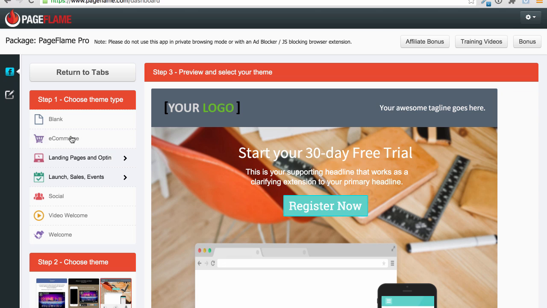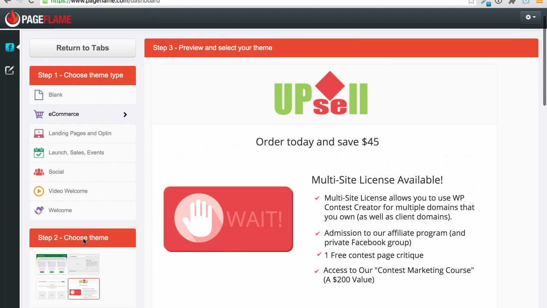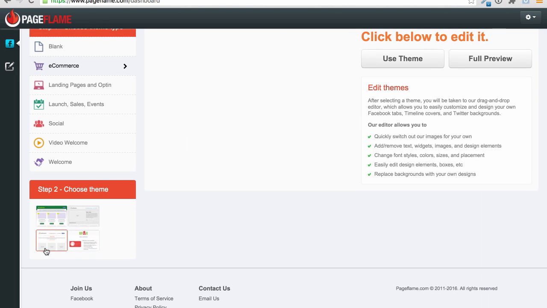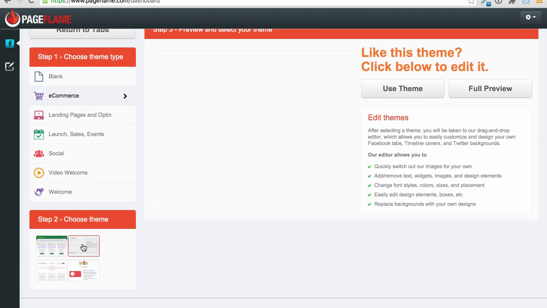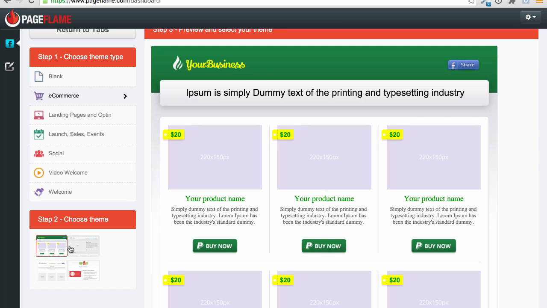You've also got a number of different e-commerce themes. You're definitely not short on templates to use with this software. You can use these e-commerce themes to sell products within Facebook, and it'll help you to advertise these individual products as well. You can switch out the images, switch out the text, add your own PayPal buy buttons inside of this and make money doing this.